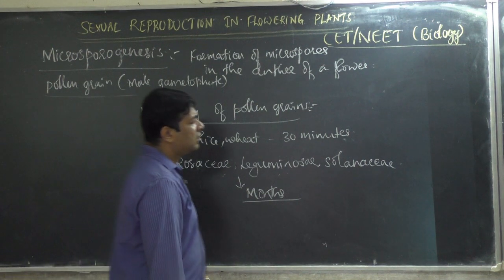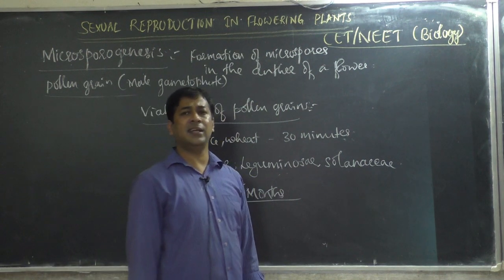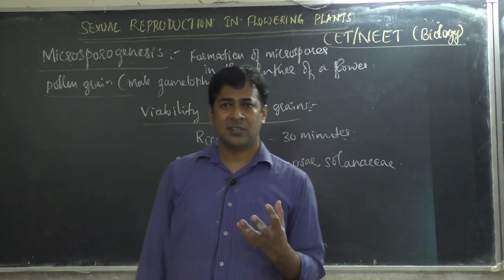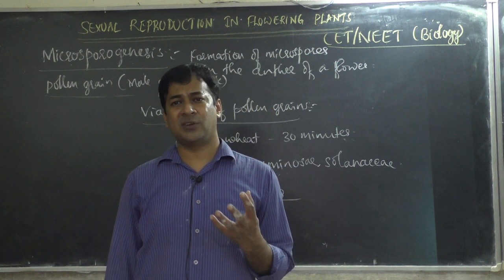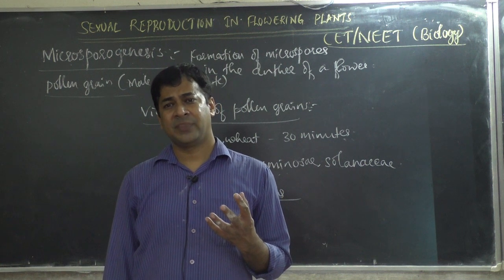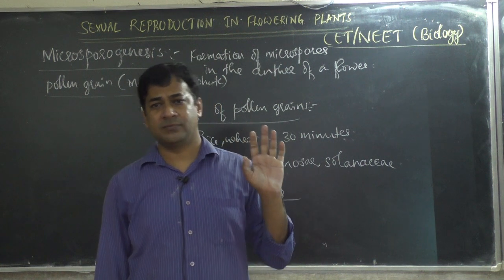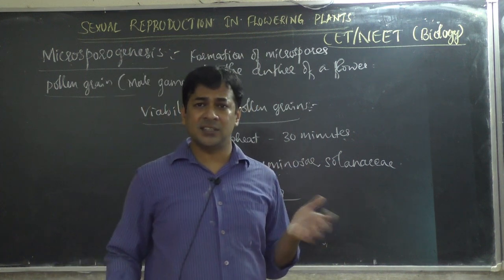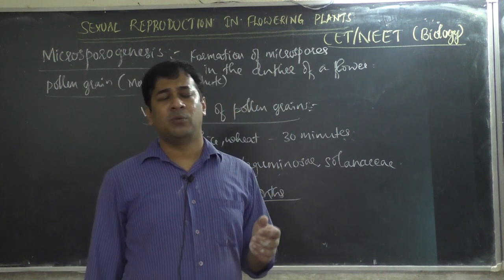And we find pollen grains as fossils also. Fossil means remains of plants or animals which were preserved long ago, so many millions of years ago, some 1,000 years or some 100 years ago also. What plants were there?